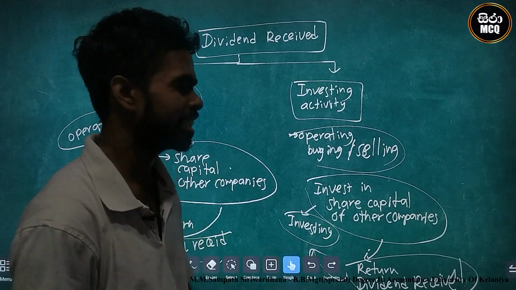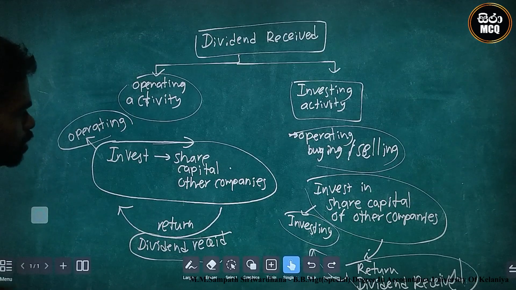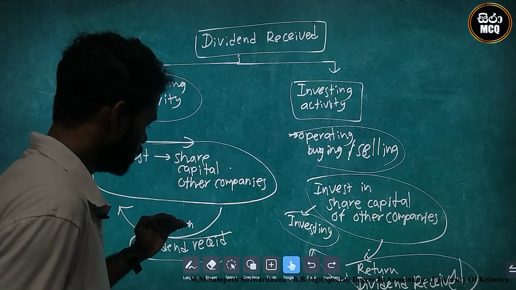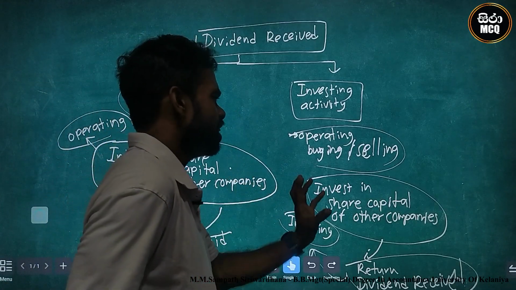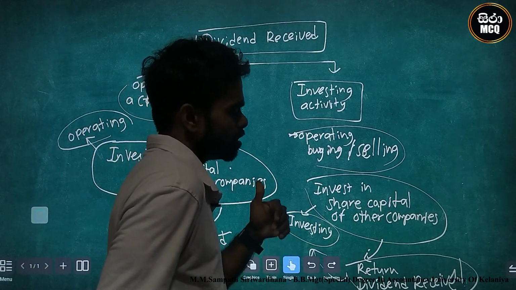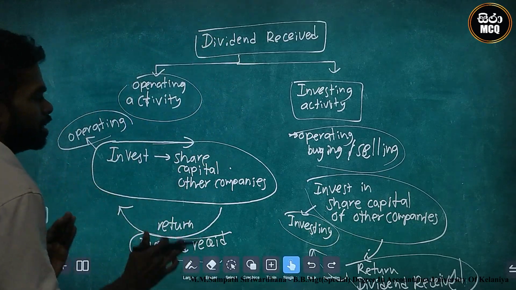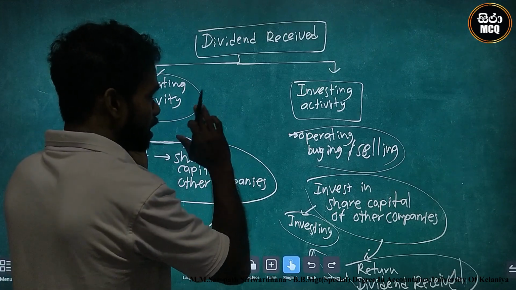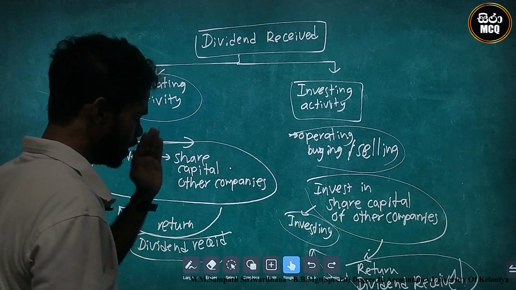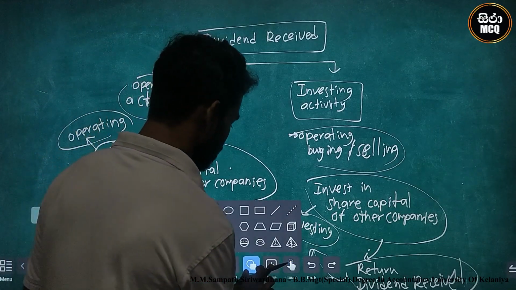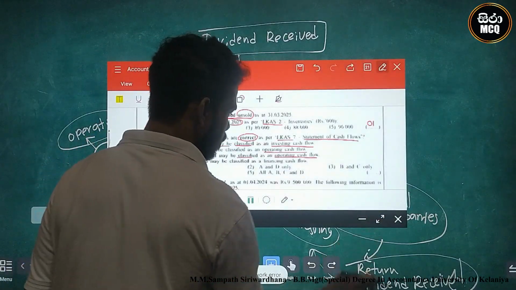There are two options. The major activity, operating activities, is investing in share capital, so dividend can be identified as operating activities. But when a buying and selling business rarely invests in share capital, this is investing activity. Therefore, there are two answers: investing activities and operating activities, and this statement can be agreed.